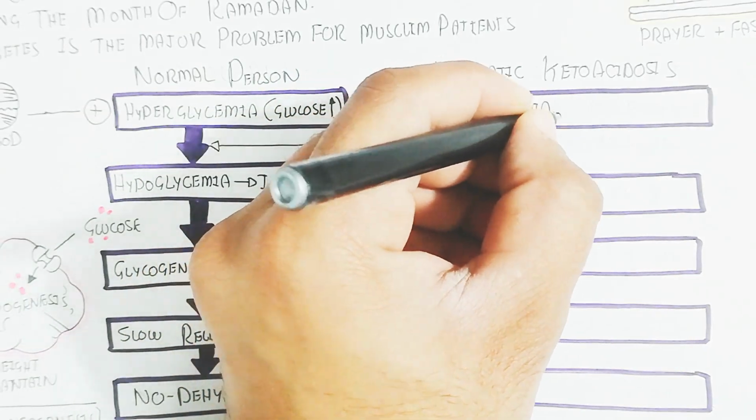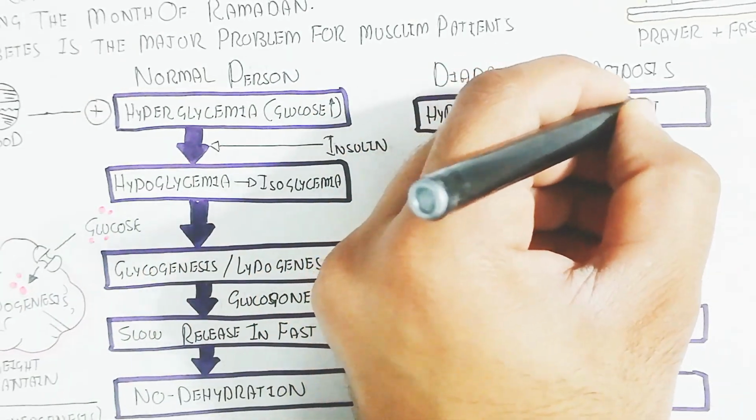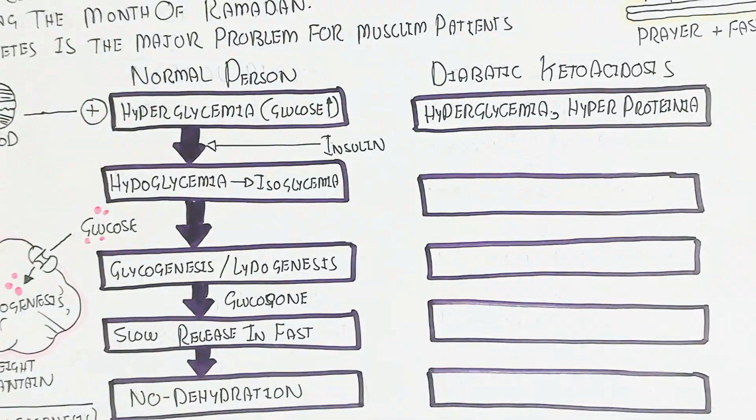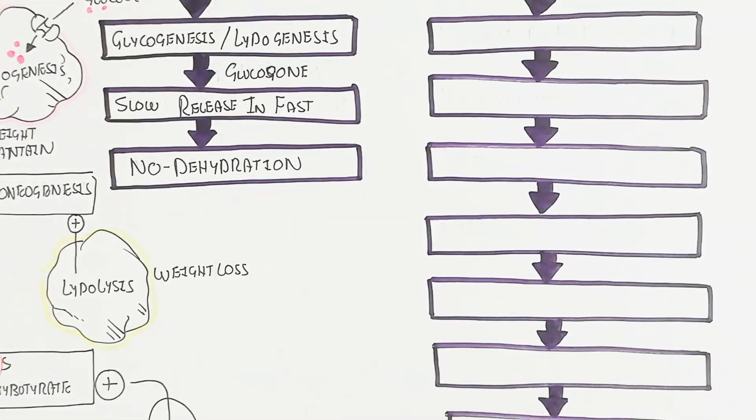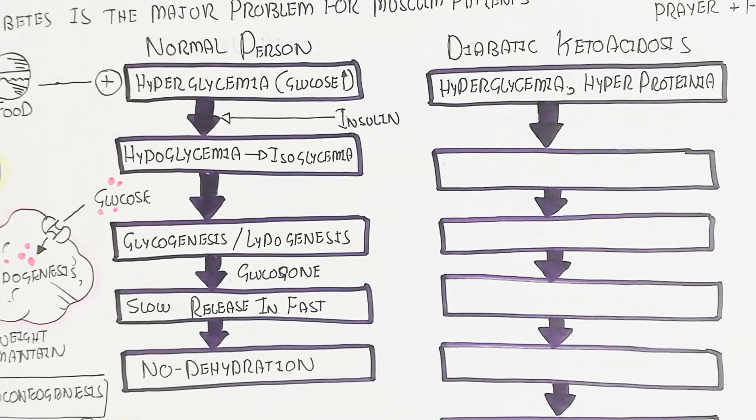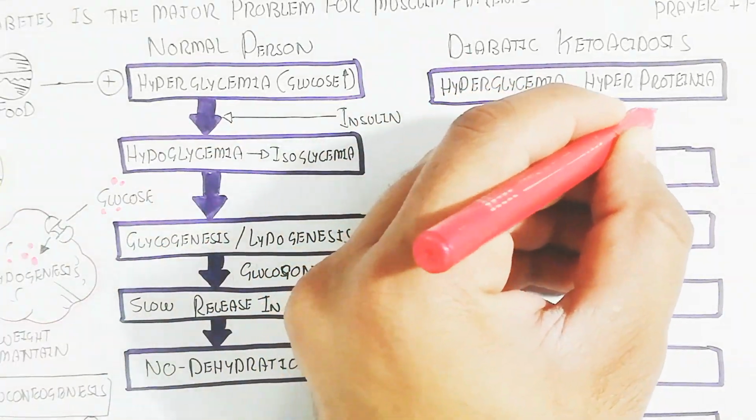So let's begin to understand for a diabetic person. Hyperglycemia and hyperproteinemia will occur in the blood circulatory system after ingestion of food, and glucagon will increase but insulin will not increase.